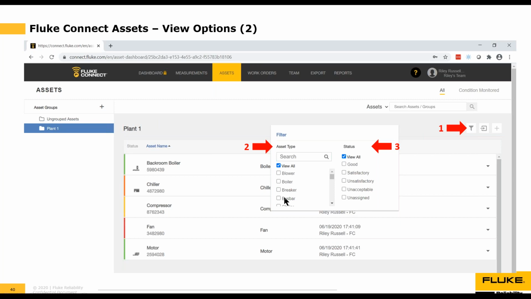So maybe in my scenario, I want to look at just all of my boilers. So I would select the asset type boiler, and I only want to look at the ones that are in unacceptable condition, because those are the ones that we may need to replace or do some additional preventive maintenance on, or what have you. So I could select boiler and unacceptable, and then search for all of the assets that meet those two criteria. So I could easily pull that information up so that I could work on those. Maybe create some additional work orders or some routine preventive maintenance for those.